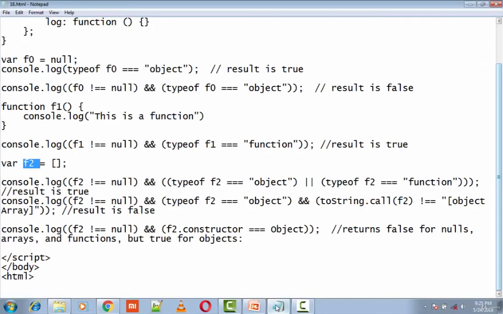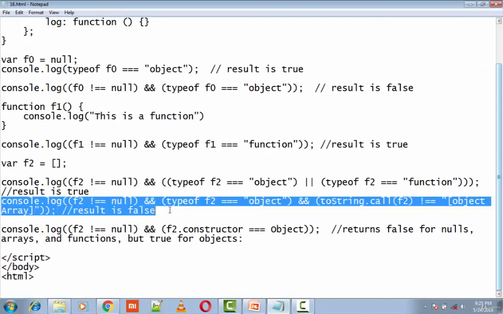This is from this statement, wherein we check whether f2 contains null or not. If f2 doesn't contain null, then whether the type of f2 is an object and whether f2 doesn't belong to object Array. So this statement gives false.